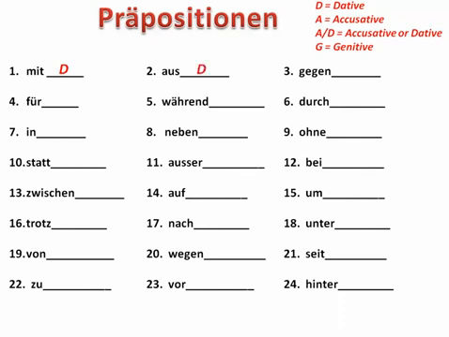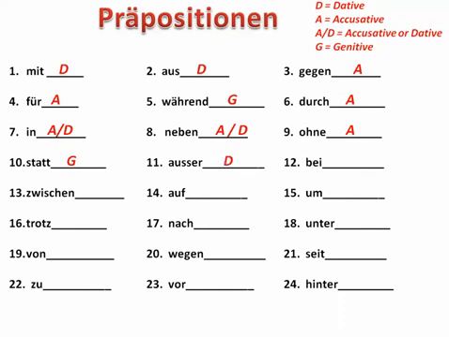Aus is dative and it means out of. Gegen, against, which is accusative. In relation to time, gegen means about or around. So, for example, gegen 5 Uhr, around 5 o'clock. Für, which is for, accusative. Während, a genitive preposition, means while or during. Durch, accusative preposition, that means through. In, it's a two-way preposition, that means in. Neben, next to, also a two-way preposition. Ohne, without, accusative. Statt, a genitive preposition that means instead of.